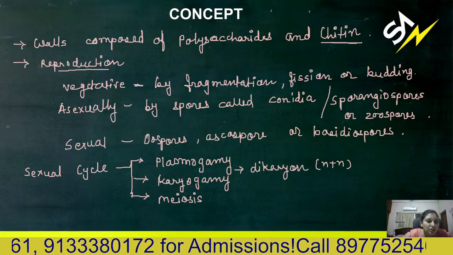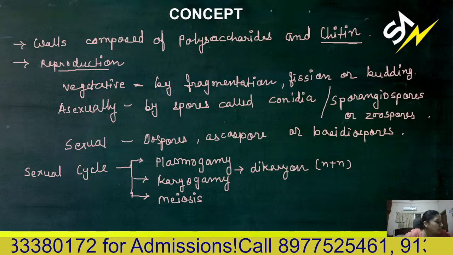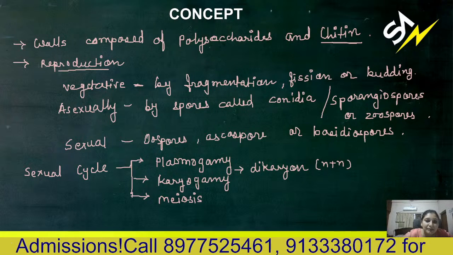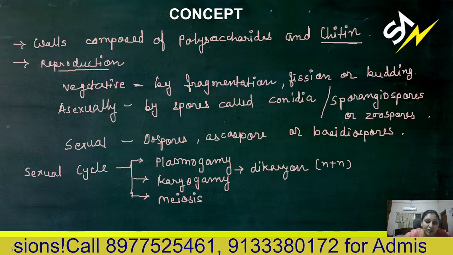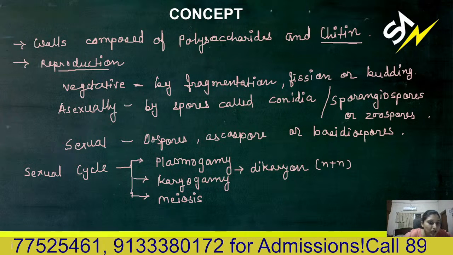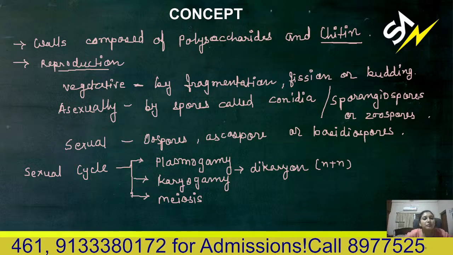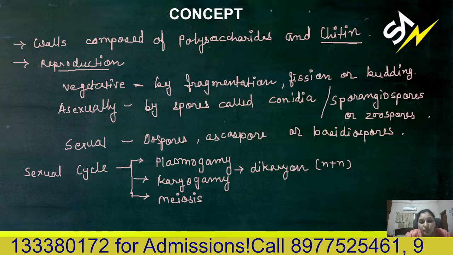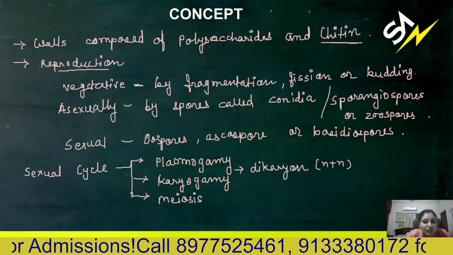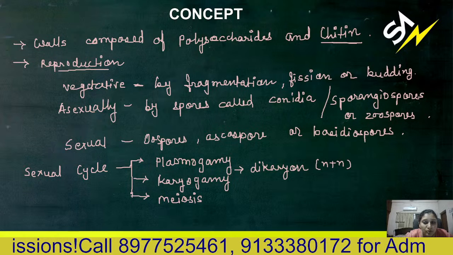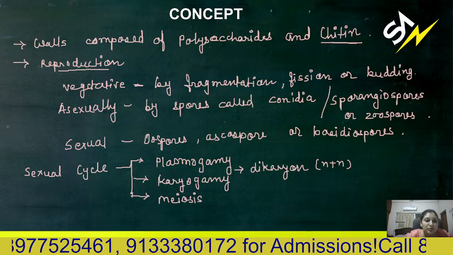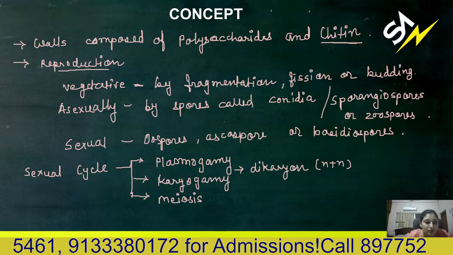Then reproduction. Fungi show three different types of reproduction: vegetative, asexual, and sexual. Vegetative is mainly by fragmentation, but sometimes fission and budding also, like in yeast. Asexual reproduction is mainly by spores called conidia or sporangiospores. Conidia are mostly exogenous, and sporangiospores are produced inside the sporangia, so they are endogenous. Sexual spores are oospores, ascospores, and basidiospores.